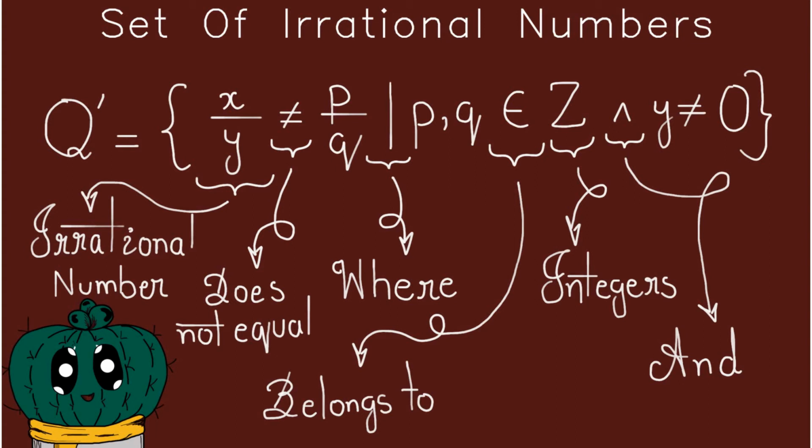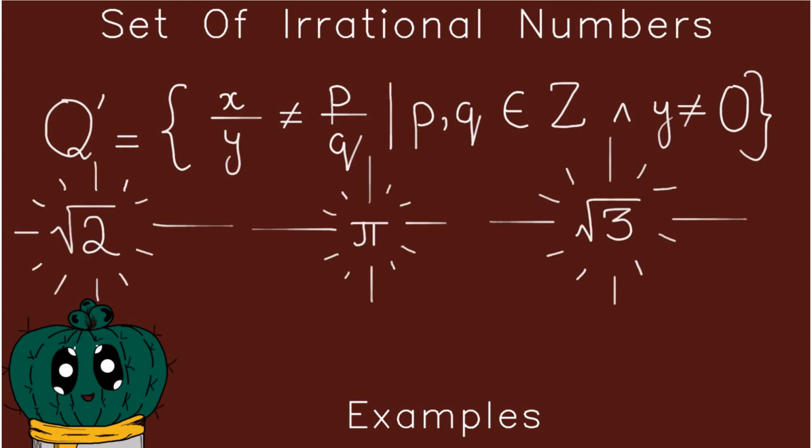Now there are specific restrictions on the values that p and q can take on, which are discussed after this perpendicular line. They say that p and q belong to integers. So p and q, both of them first of all need to belong to integers, and there is another thing over here that you need to fulfill, which is that y cannot be equal to 0. So these are the two conditions. If you fulfill them and the thing cannot be written in the form of p divided by q, you have what is called an irrational number. Some actual examples would be under root 2 or pi or under root 3.